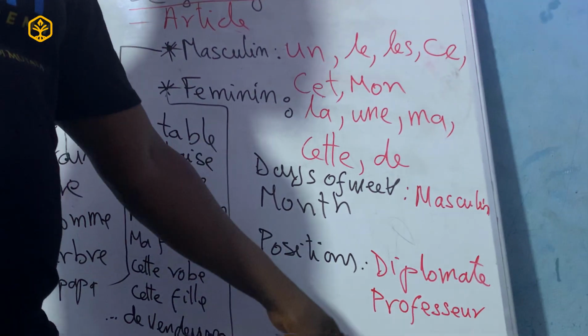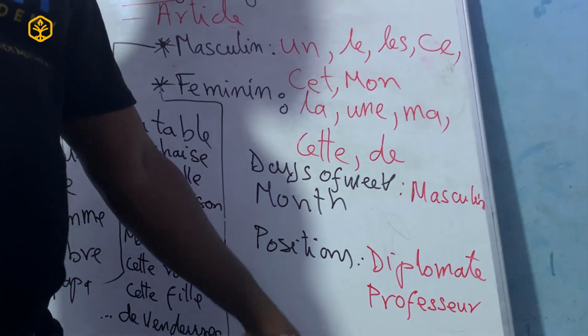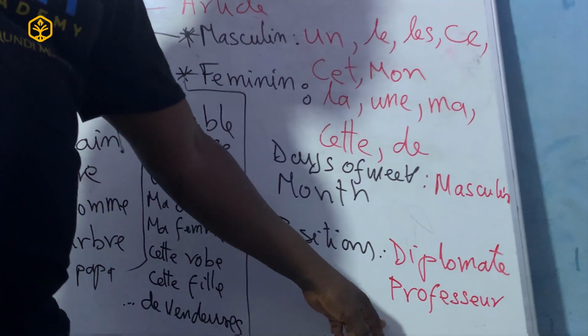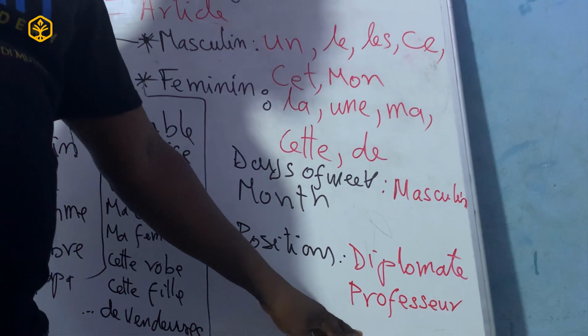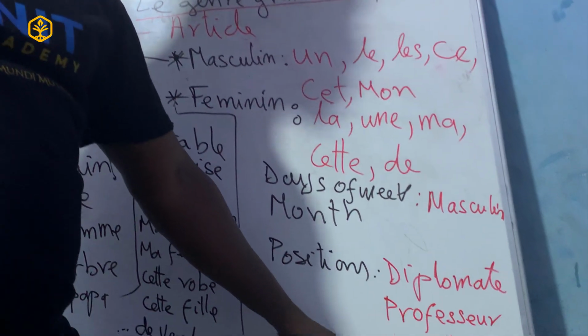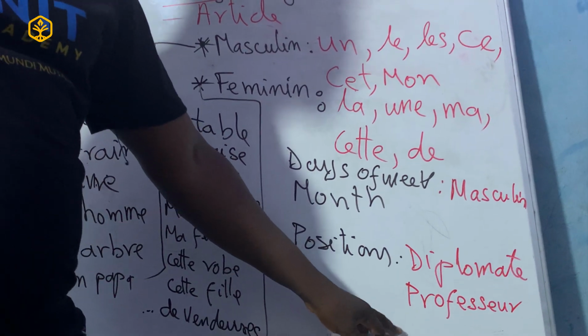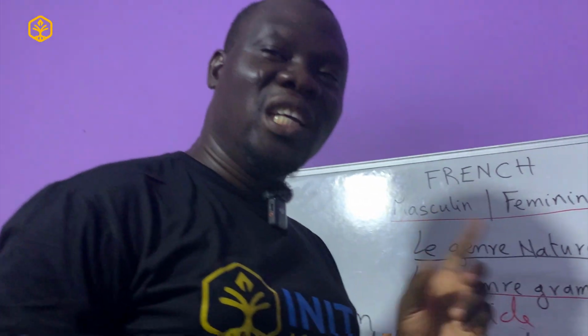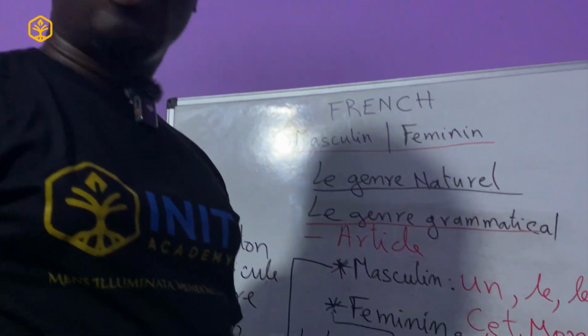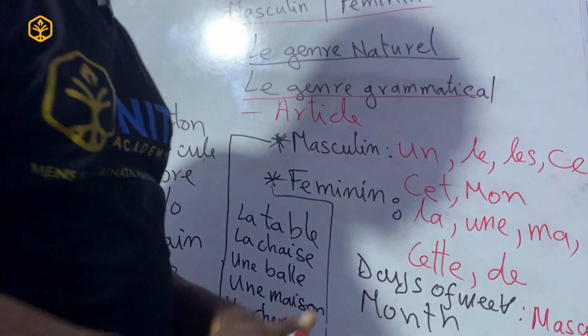La peintre, le peintre. Le directeur, but in the case of director, we have feminine, la directrice, and so on. But mostly in these positions, you just have to bring the article in front, either le or la. Sometimes, you don't even need to bring the article. For example, le ministre.